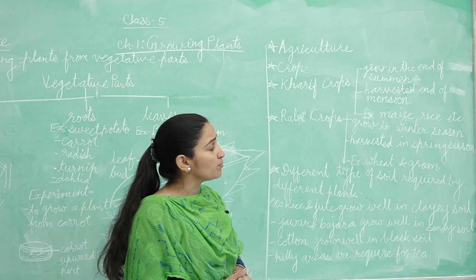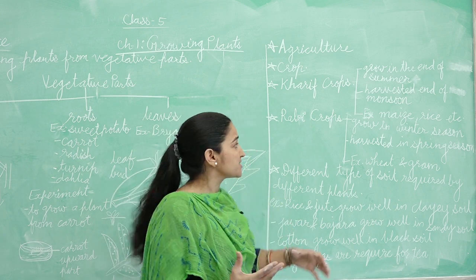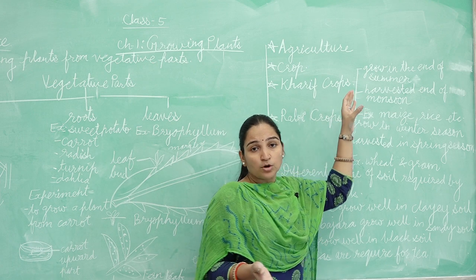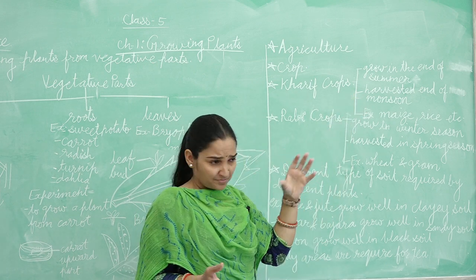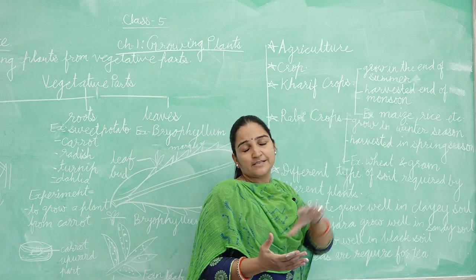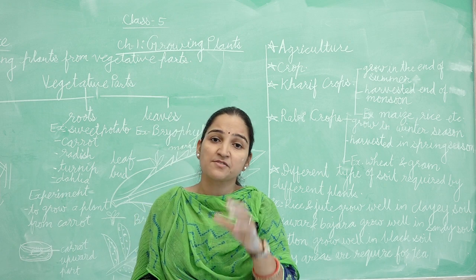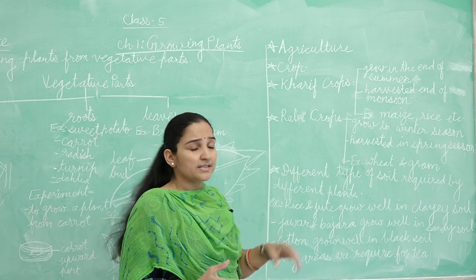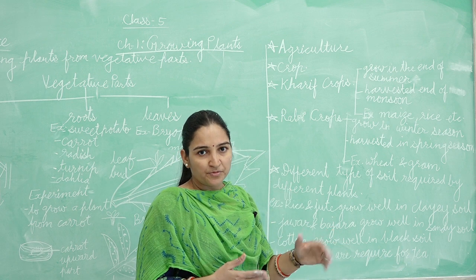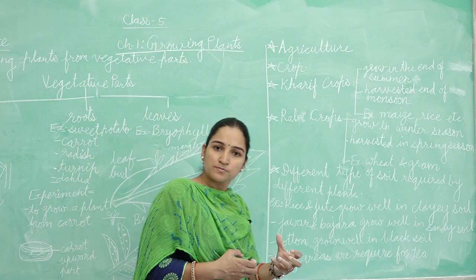They are harvested at the end of the monsoon, in October and November. Examples of Kharif crops are maize and rice, which are grown at the end of the summer and harvested at the end of the monsoon.